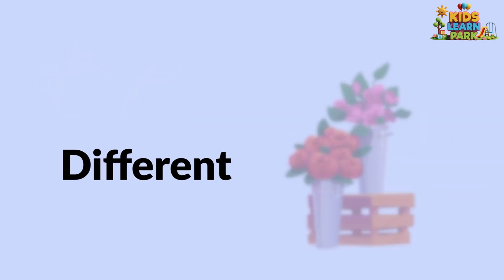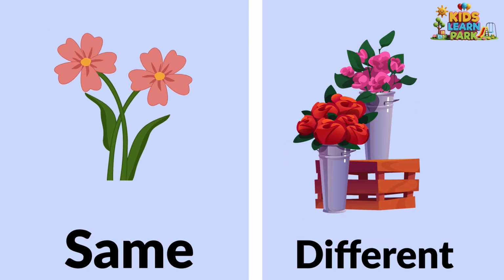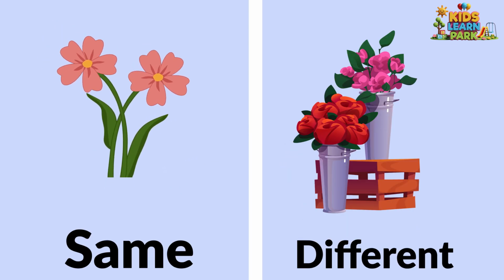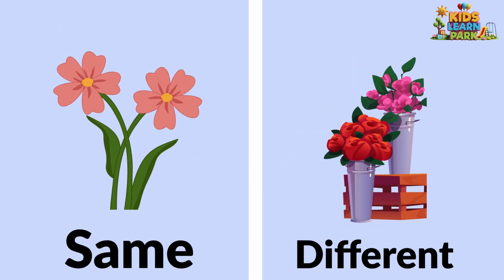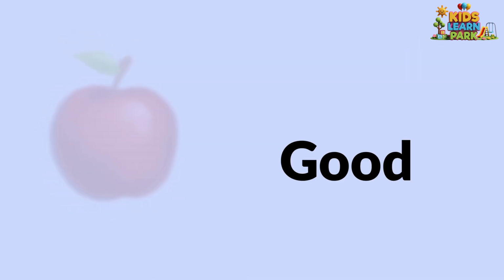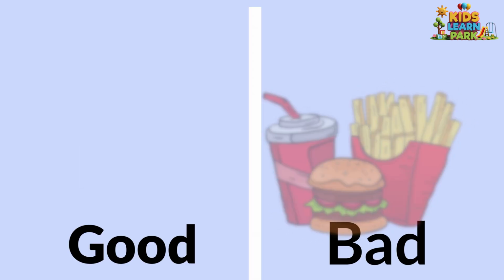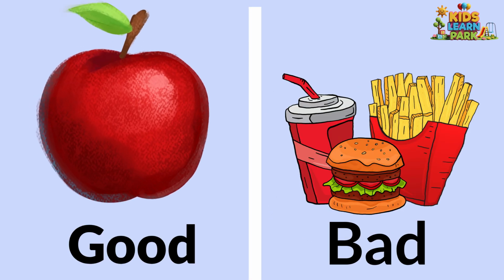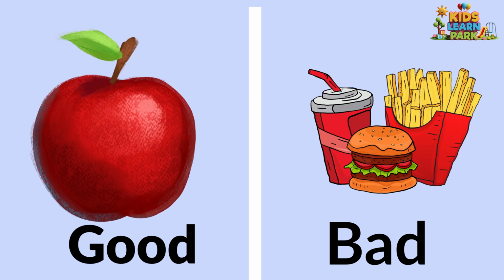Same, different. These flowers are same. These flowers are different. Good, bad. Apple is good for health. Junk food is bad for health.